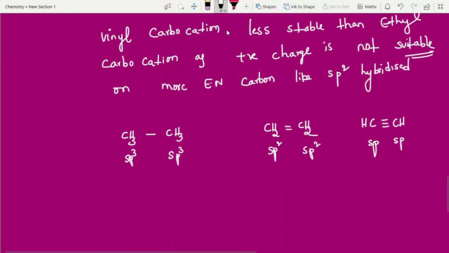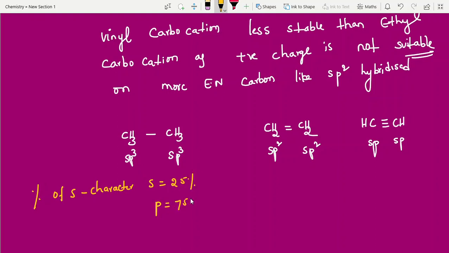So the electronegativity depends on percentage of s character. So s character first calculate. Here 1 by 4, s character equal to 25%, p character equal to 75%. 1 by 3 means s character equal to 33.3% and p character equal to 66.7%, right?